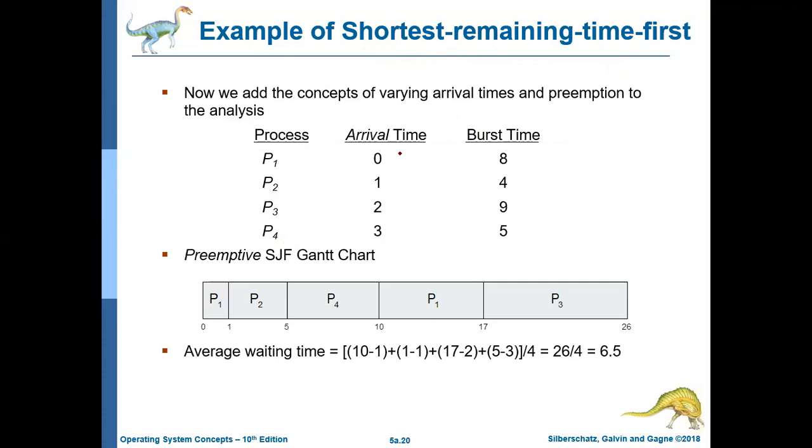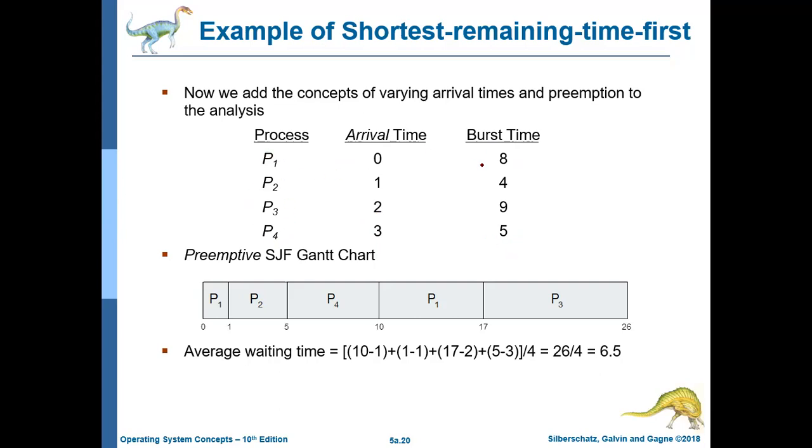Now here we are given the arrival times. This process is coming at time 0. This process is coming at time 1. This process is coming at time 2. P4 is coming at time 3. These are the burst times written here for these processes.